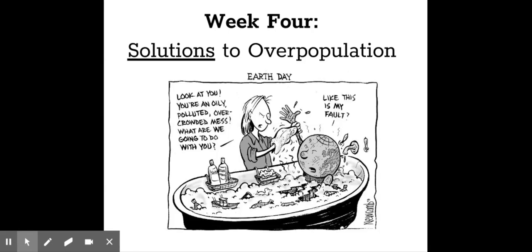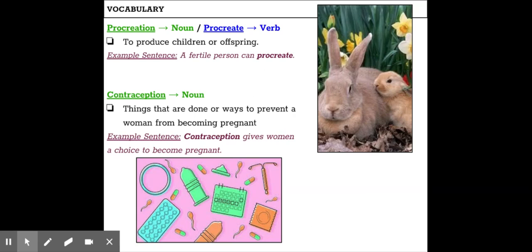Hello, and welcome to week 4 of our overpopulation unit. This week, we're going to look at the solutions to overpopulation. We have 10 vocabulary words this week.